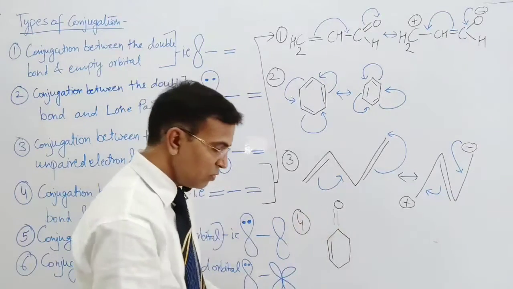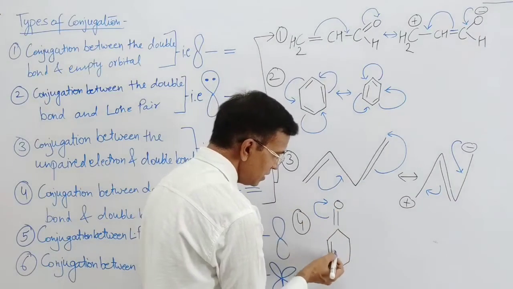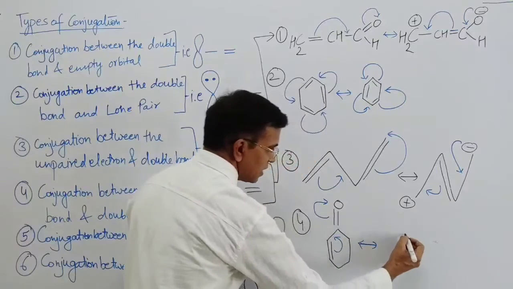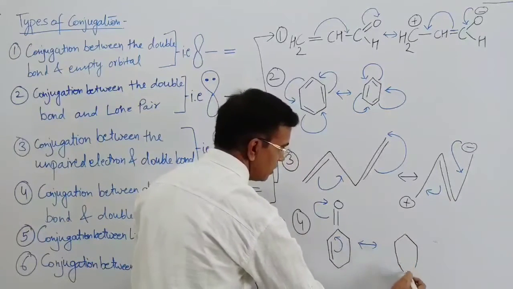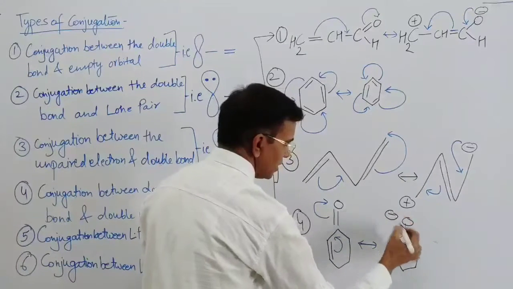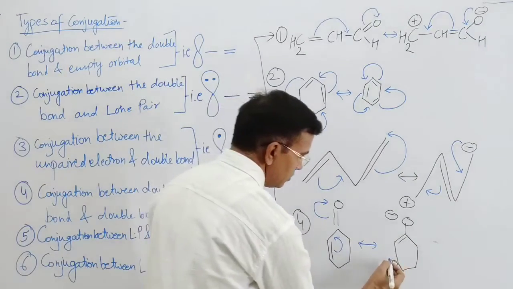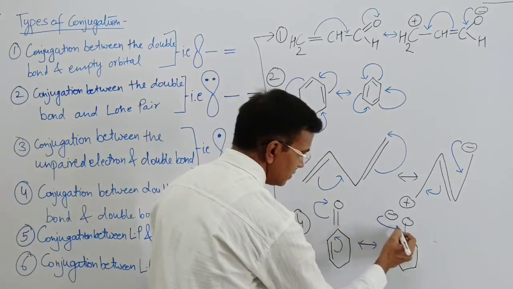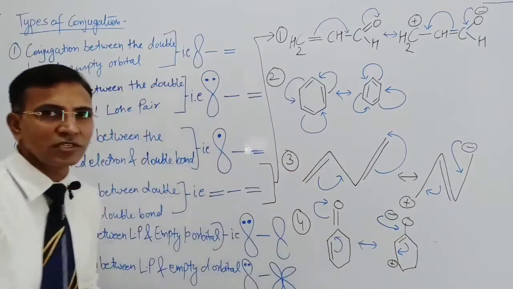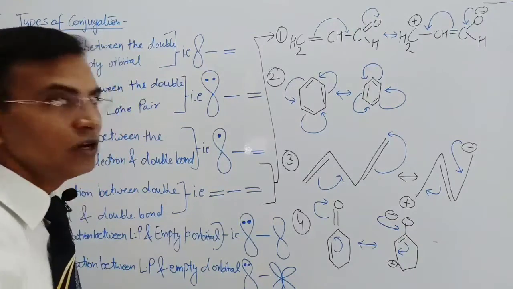Conjugation is there. So movement of pi electrons, this comes to this side, this comes to this side. And the species that comes into existence is oxygen, negative charge, double bond, and here comes the positive charge this time. So again the movement of pi electrons takes place, again the resonating structures come, right? So these are the questions on the basis of the fourth type.